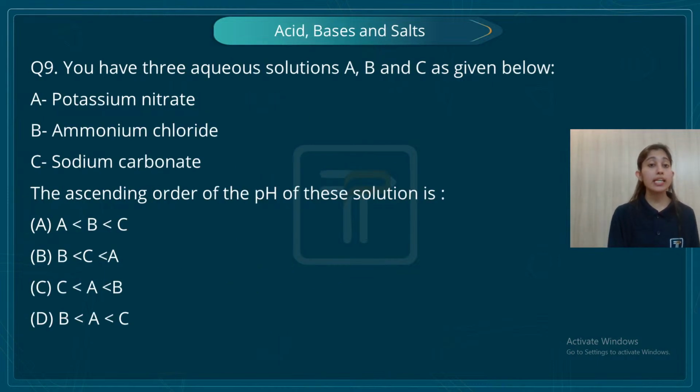You have three aqueous solutions A, B and C. One is of potassium nitrate, then aluminium chloride and sodium carbonate. The ascending order of pH of these solutions. Now students, it is saying ascending order. That means from the lowest pH to the highest pH. Now potassium nitrate, let's consider the first one.